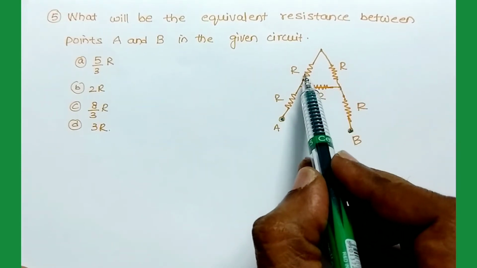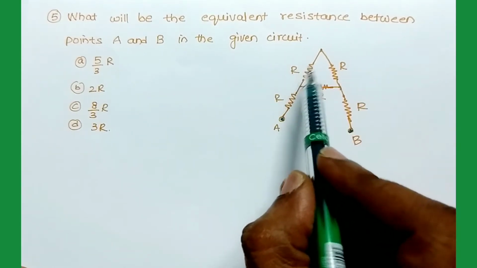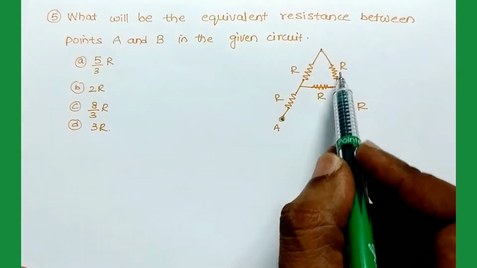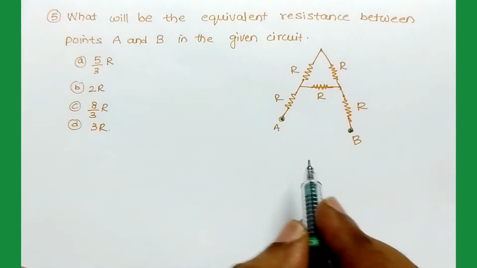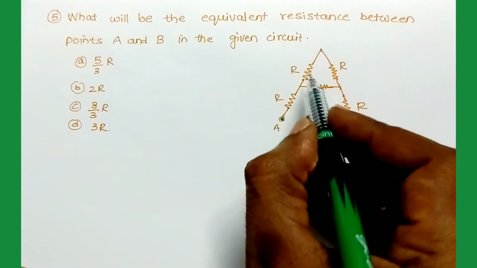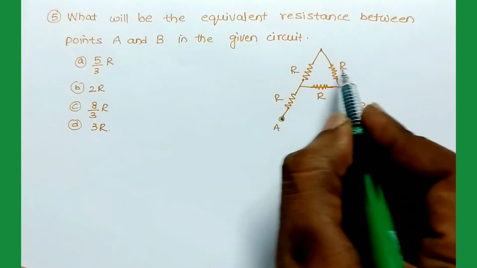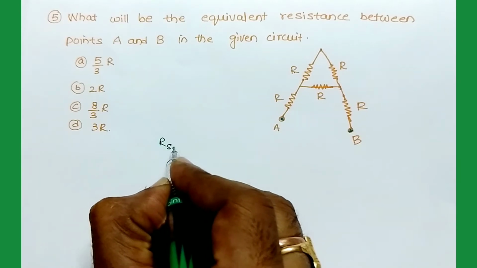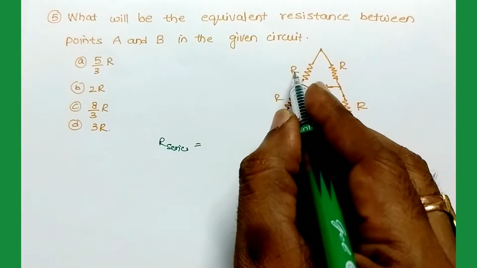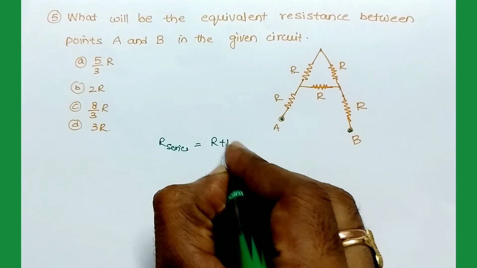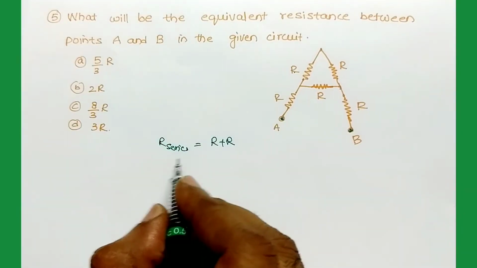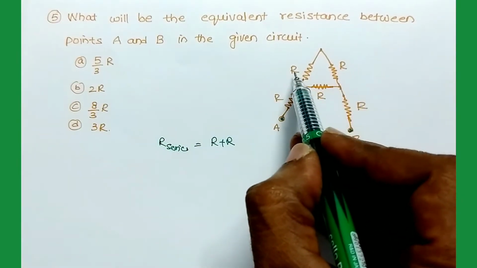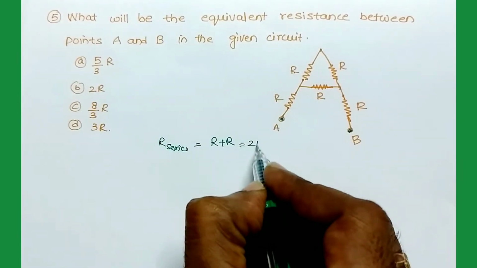First we have to find the effective resistance of these two series resistors, and then these two are in parallel. So first R and R are connected in series. R series is equal to R plus R, that means effective resistance in series combination is R equals R1 plus R2, so R plus R is 2R.